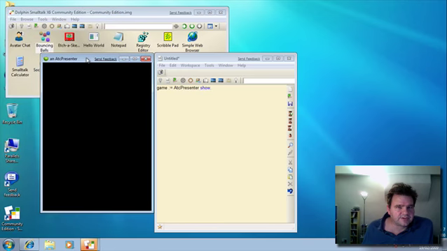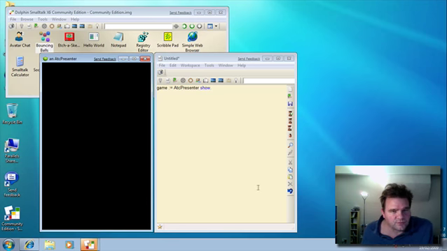Okay, now we're not seeing very much happening at the moment because we haven't actually told it what's in our model or anything at all, really. So the first thing to do, let's get the view to ask the model to display itself in this window.